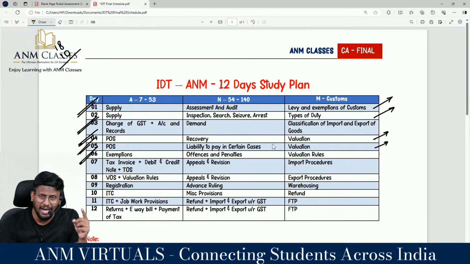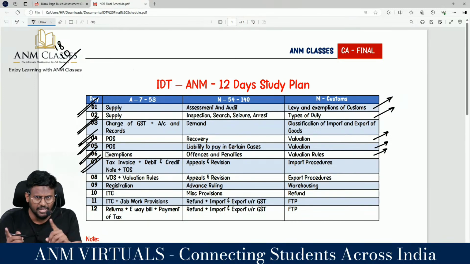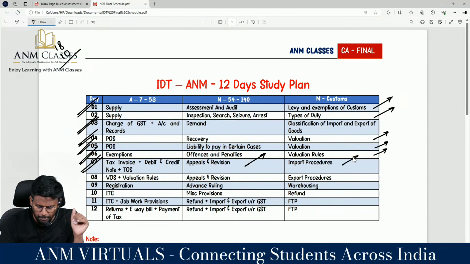Sir, from IDT, they will be testing a lot from offences and penalty, and revise the valuation rules of customs. Tax invoice, revise. Then you do debit note, the tax invoice, debit note and credit note. Then you do time of supply, because time of supply and tax invoice, debit note and credit note are related. Then my dear lovable students, do the appeals and revisions. Appeals and revisions play a very major role. Then import procedure, which is a very easy part.